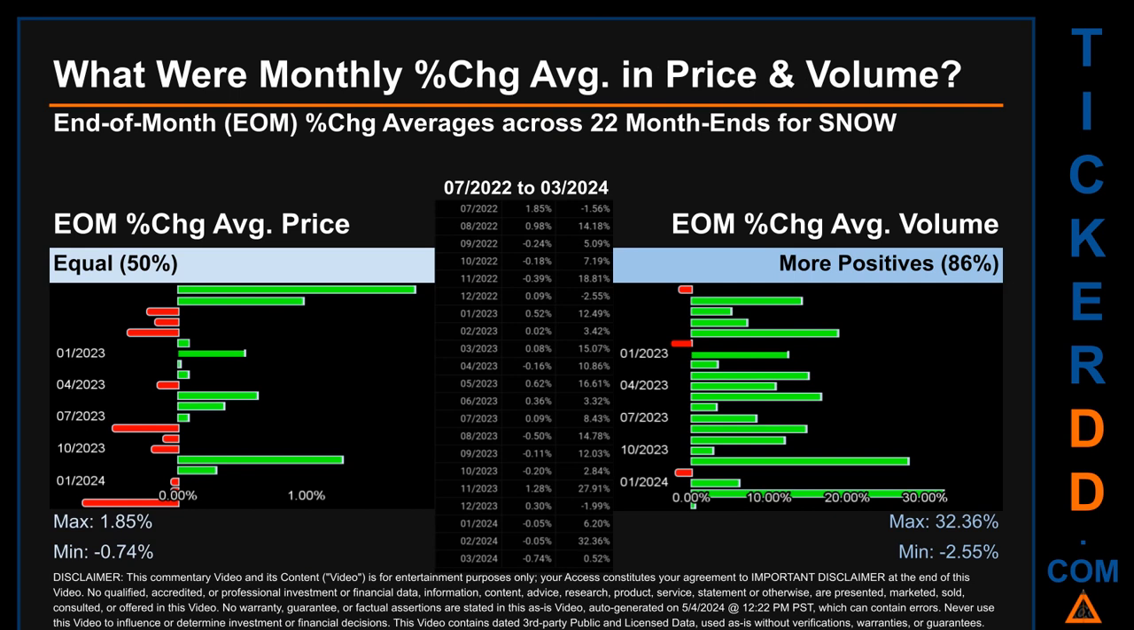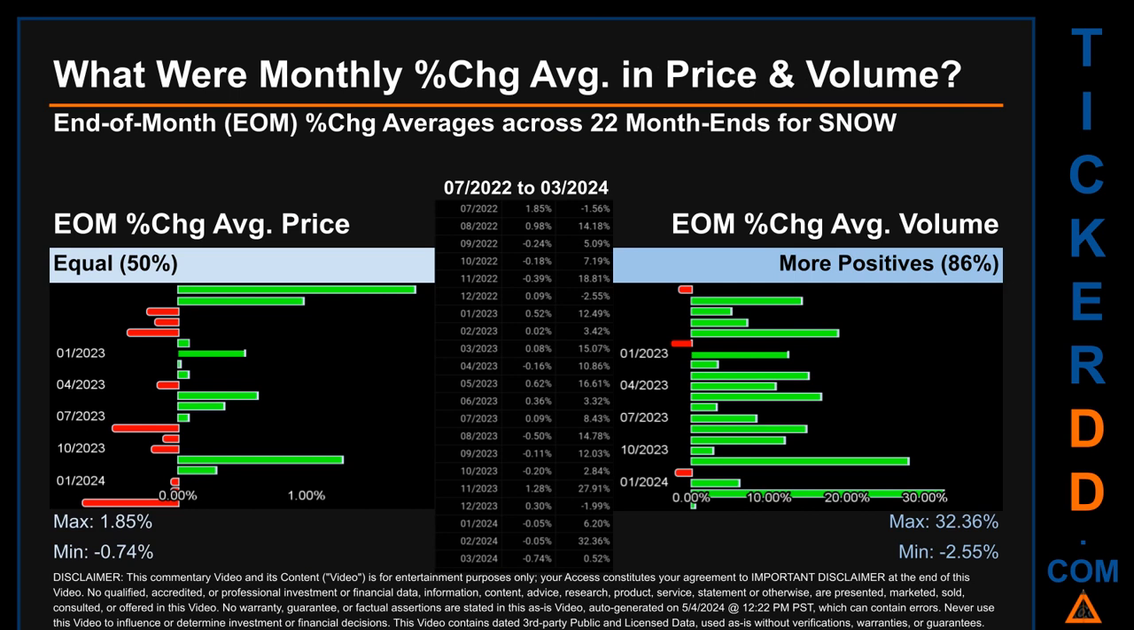What were end-of-month percentage change averages in price and volume for SNOW? The monthly average of percentage change in price and in volume were calculated for each of the 22 month ends. That calculation took daily percentage changes and averaged them for each given month. If a month end came out negative, then it means that the month summarily saw a negative change.